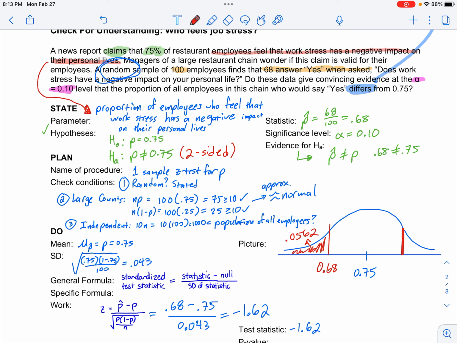The z-score here was negative 1.62. What about a positive z-score of 1.62? This red shaded area would be a reflection of the one on the left. That would also be 0.0562. So really, a sample this far away from the mean could be in either direction from the mean. It just has to be different than the mean.